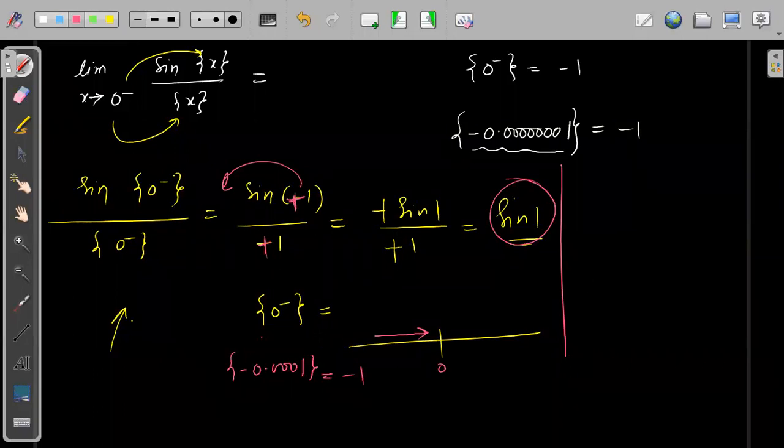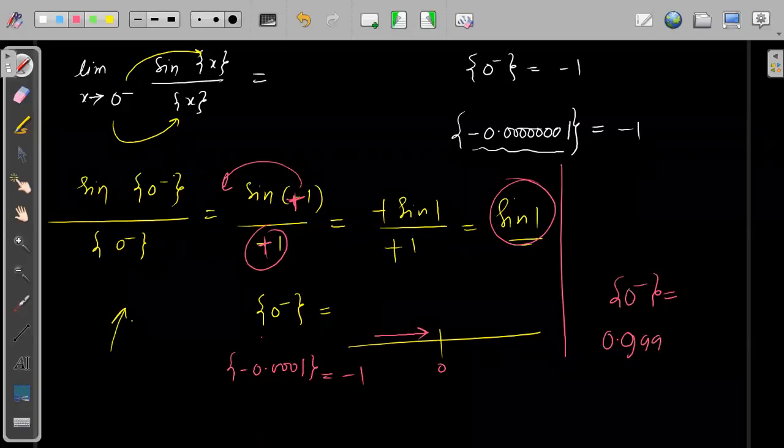See, greatest fractional part of 0 minus will be approximately 0.9999. This is almost 1. And for sine of plus 1 also this will be almost 1. So this is sine of approximately equal to 1 divided by 0.01. Okay. Everybody understood? I made a mistake. This is 0. This is not minus 1. This is plus 1. Yes, correct.